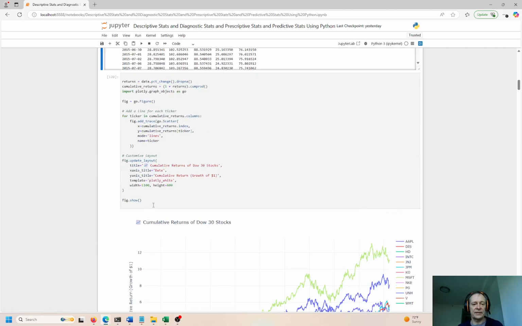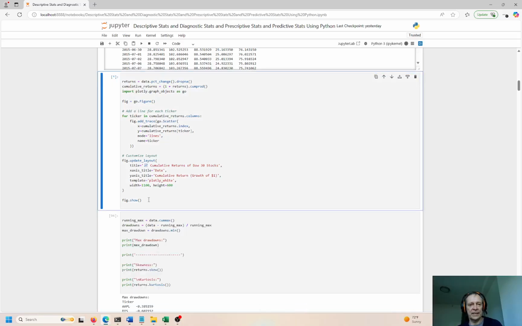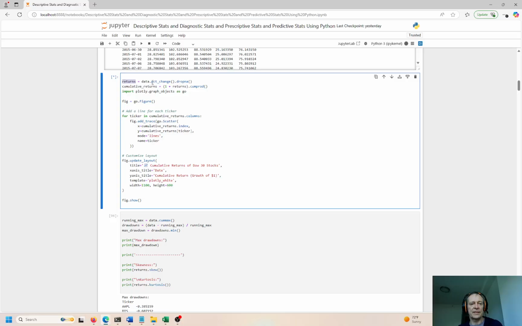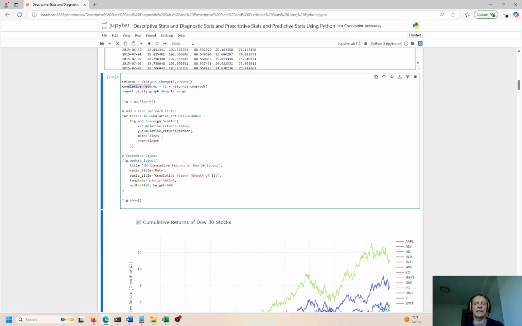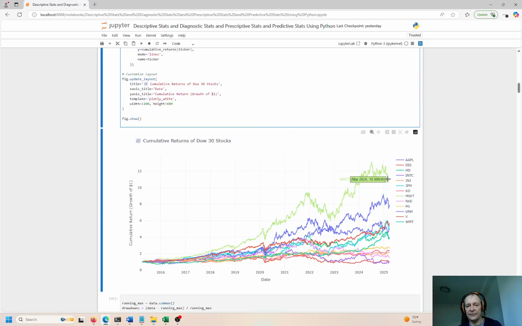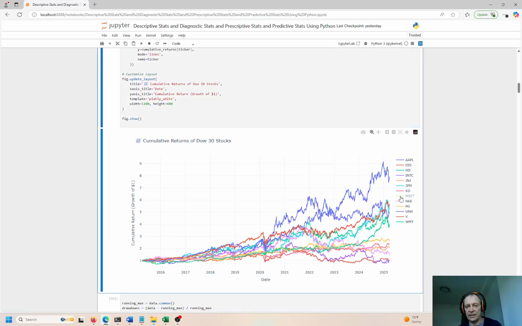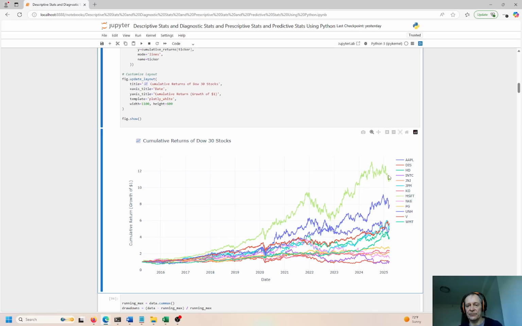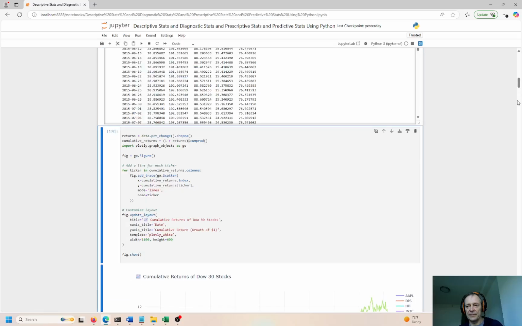So let's look at another example here and plot it just so we can see visually what's happening. We're taking the returns, looking at the percentage change, right? And the cumulative return, which is the summation, or the grouping of everything, the summation of everything over time, the cumulative product, right? So we're using this function, cumulative product, and plotting the return. So right here we can see, if I put the mouse over it, looks like probably Microsoft. These charts are very interactive and dynamic. So if I click on and click off, it disappears or reappears. So that's Microsoft. They had the biggest gain over this period.